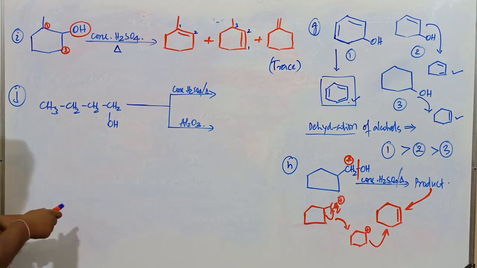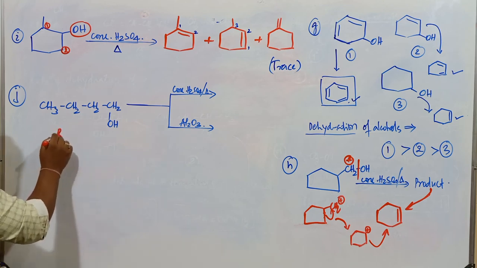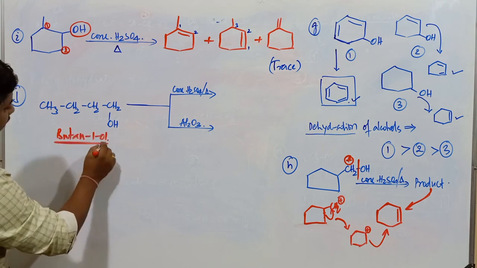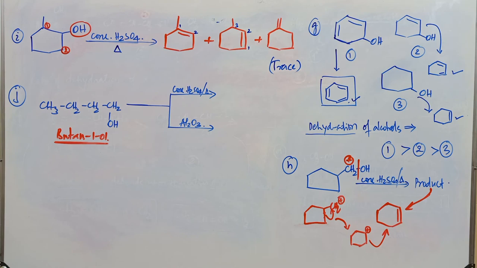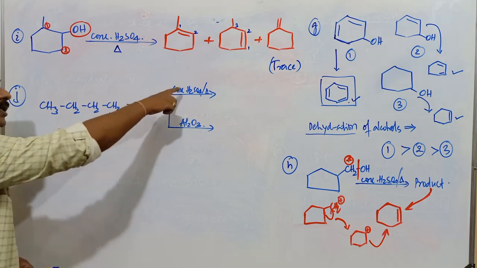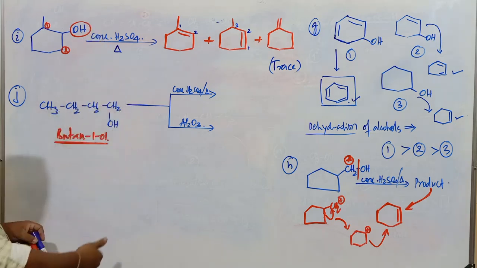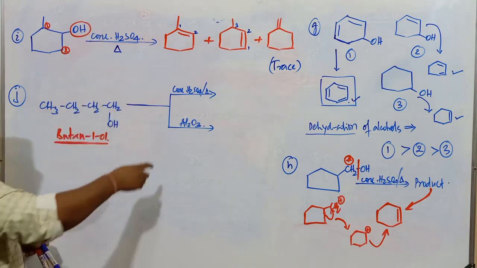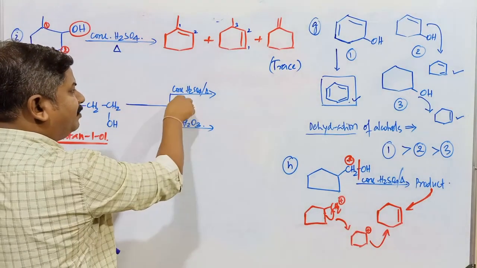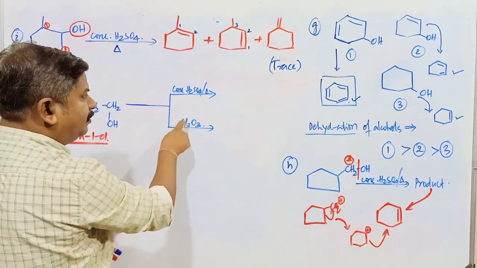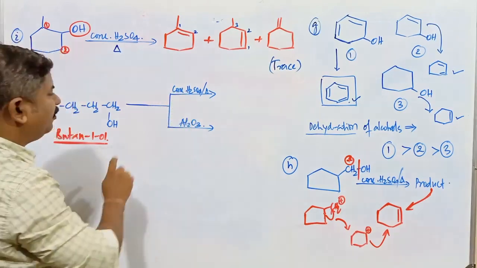What is the given compound here? It is butane 1-ol. When this alcohol is subjected to dehydration, whether product obtained is going to be same or different. Just to identify the product in case of these two reactions, both are acting as dehydrating agent. If you remember just previously, while listing out the different types of dehydrating agent, there is a difference in case of reaction in presence of this one, in presence of this one. It follows E1, it follows E2. Here carbocation, here there is no formation of carbocation.